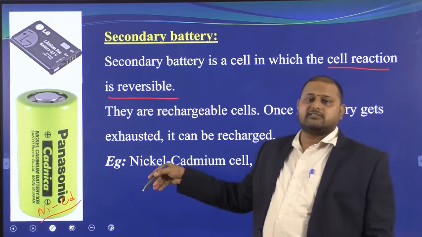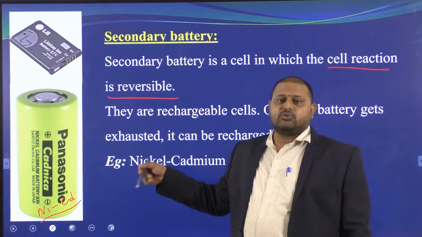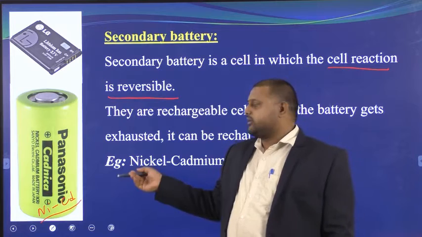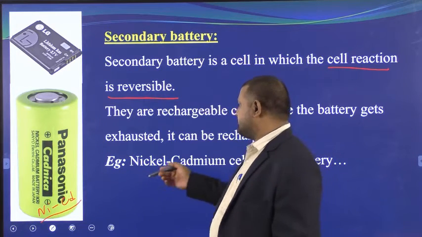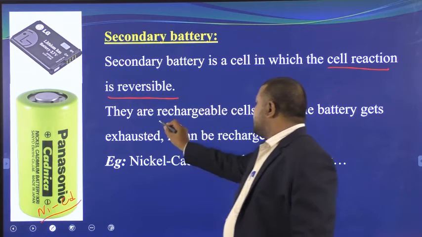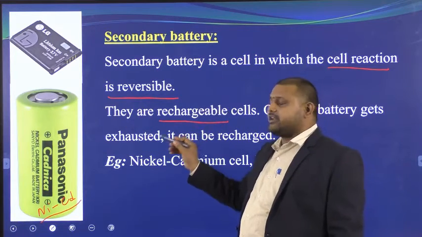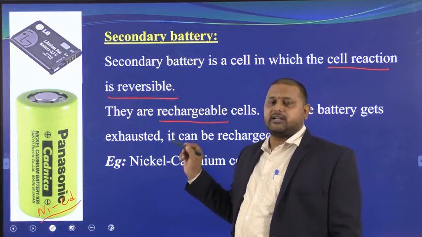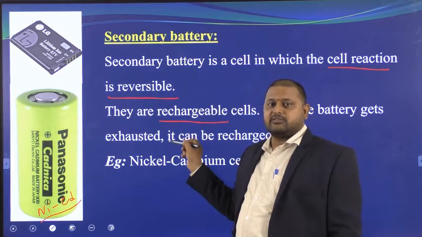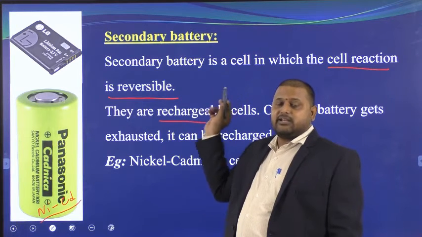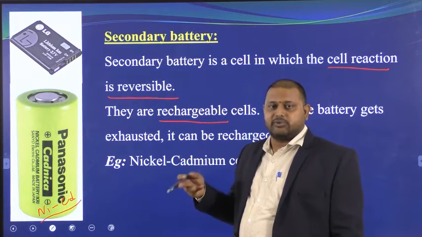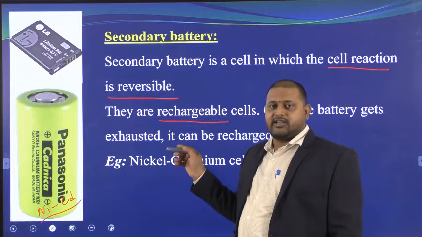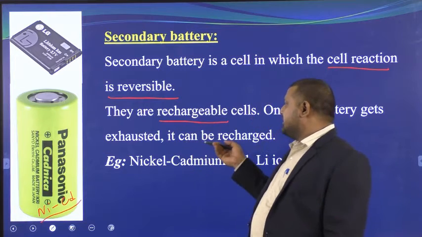Once they are exhausted, we are not going to throw the batteries away, but we are going to recharge them by supplying electricity in the form of AC voltage. So they are rechargeable, and they are very important. They became one of the important parts of our life because of their reversibility. If they are irreversible, we have to throw them away, which increases pollution. But if it is reversible, we can use it again and again.